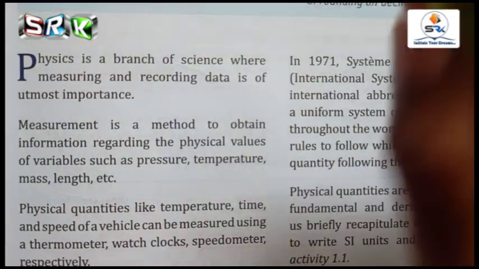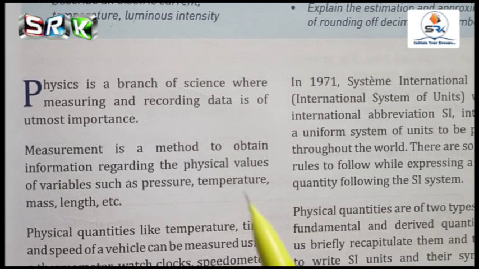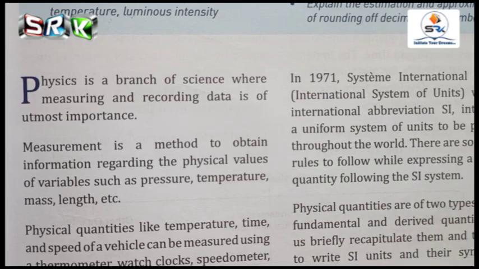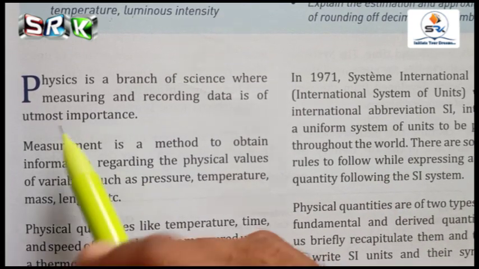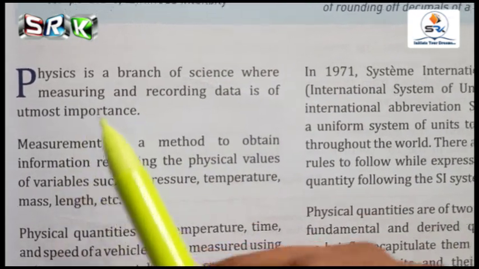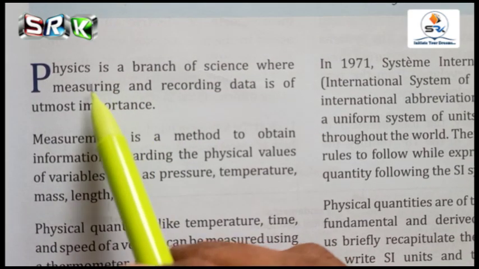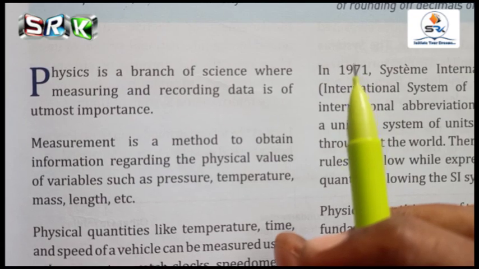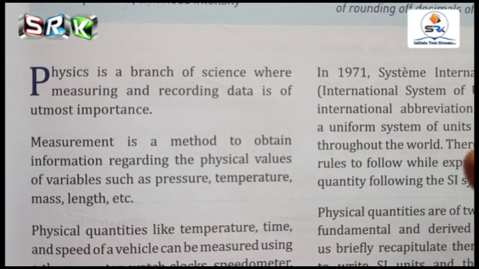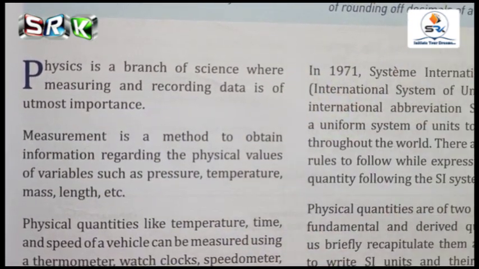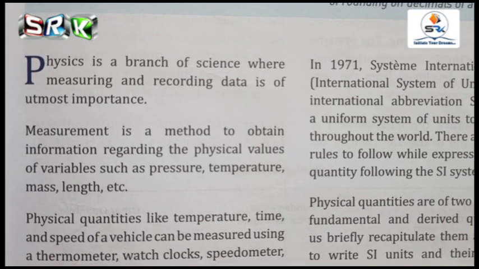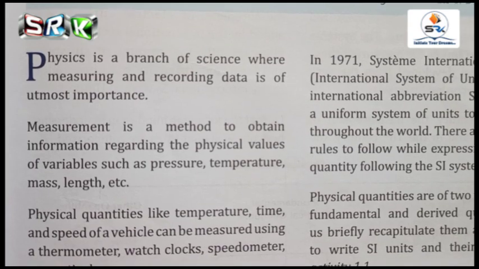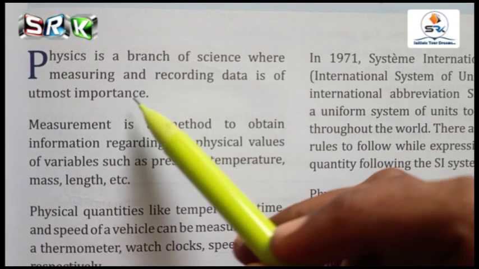First thing, measurement. This one is a physics part, no? So what is meant by physics? It is measuring and recording data, of utmost importance. A set of values will be given and you have to record the data. Measuring means using equipment, that is a physical balance or a spring balance, to measure the given objects. That is what is given here.